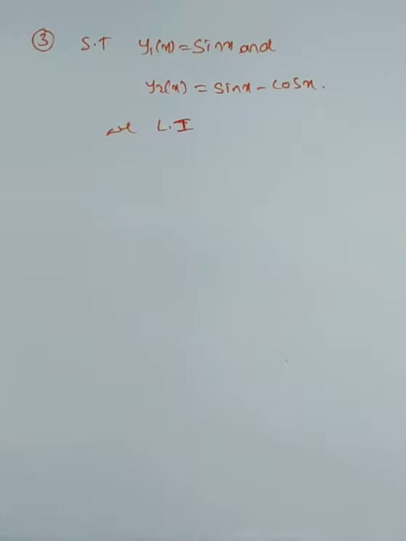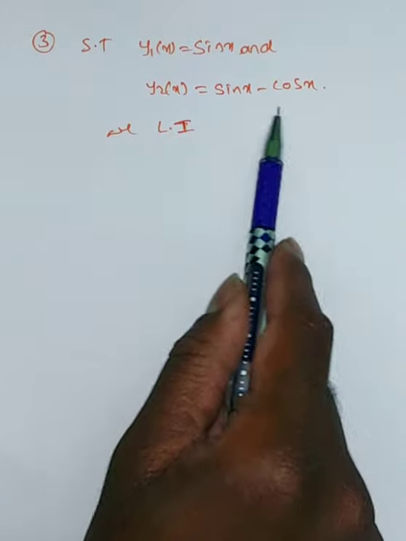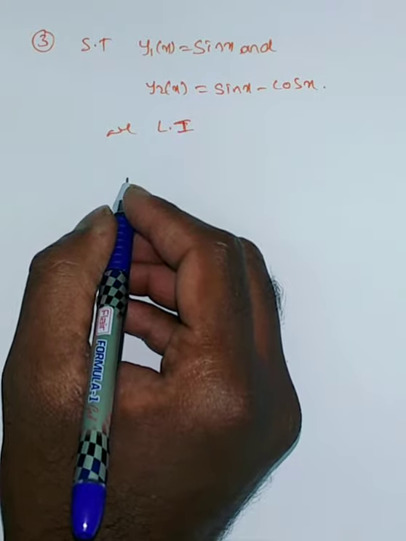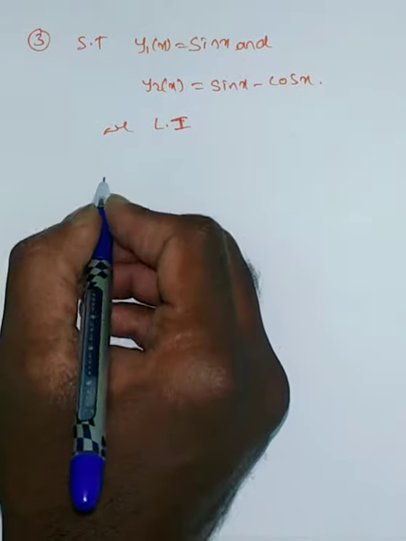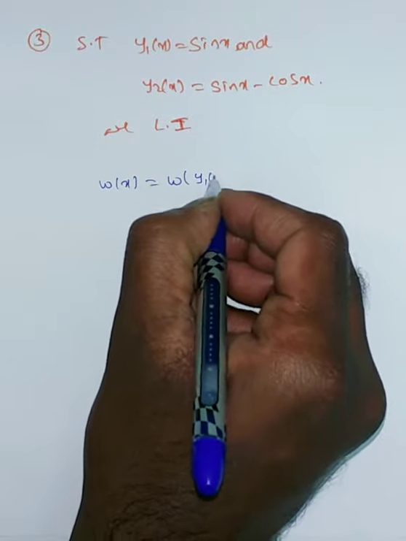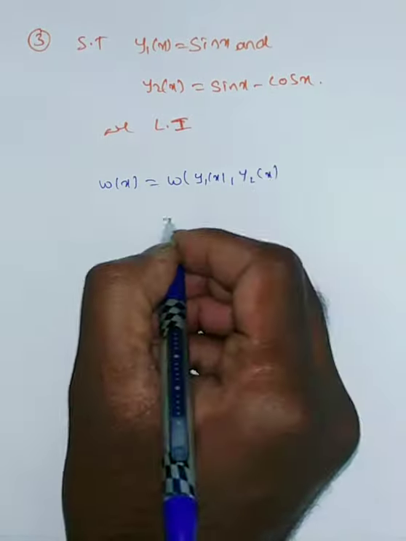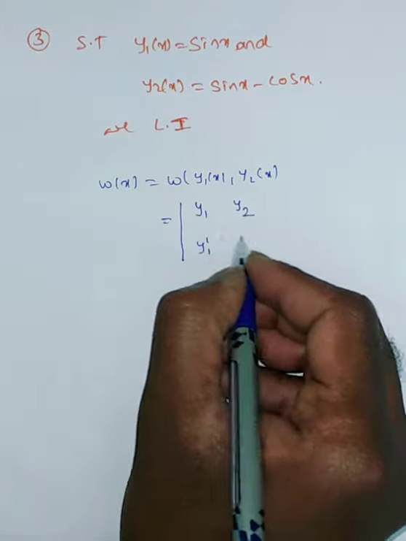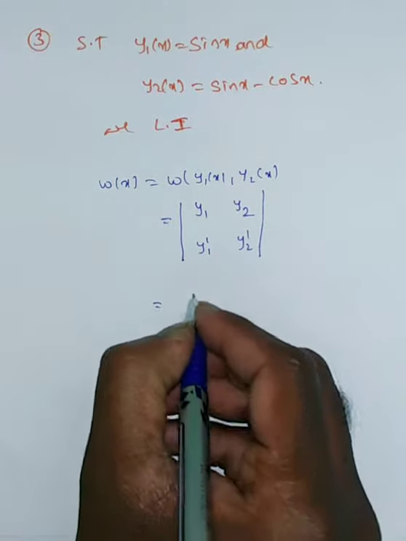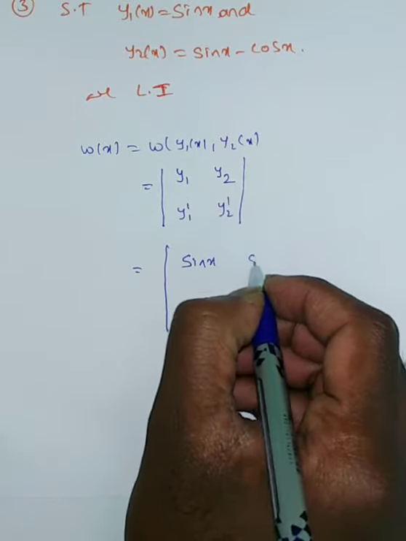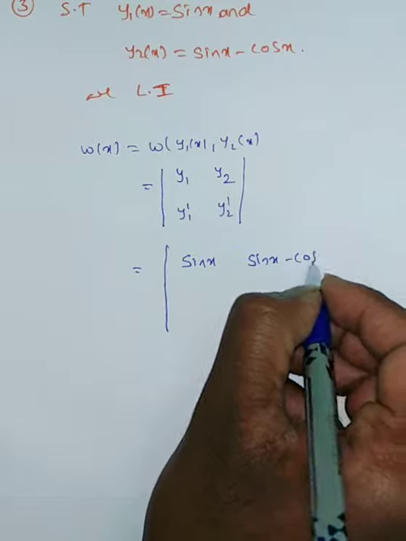Okay, now show that y1 of x is equal to sin x and y2 of x is sin x minus cos x are linearly independent. To verify the linear independence, we will use the Wronskian. The Wronskian, denoted w of x, is w of y1 of x, y2 of x, that is equal to the determinant of y1, y2, y1 prime, y2 prime. Now write down y1 and y2: y1 is sin x, y2 is sin x minus cos x.